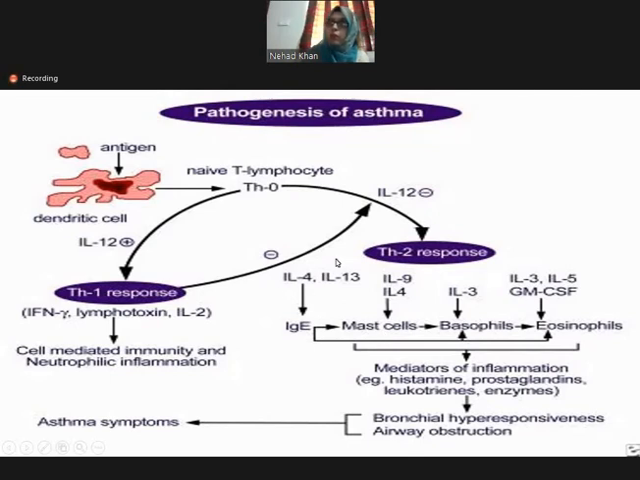What interleukin 4 does is it acts on the B cell, and the B cell starts producing an increased amount of immunoglobulin E. And immunoglobulin E comes in contact with the mast cell, and now the mast cell is ready for the second exposure. And when the patient is again re-exposed to the same antigen, the mast cells cause the release of histamine, and this histamine causes bronchial hyperresponsiveness.